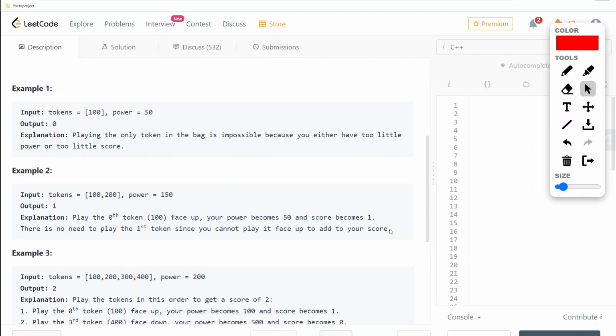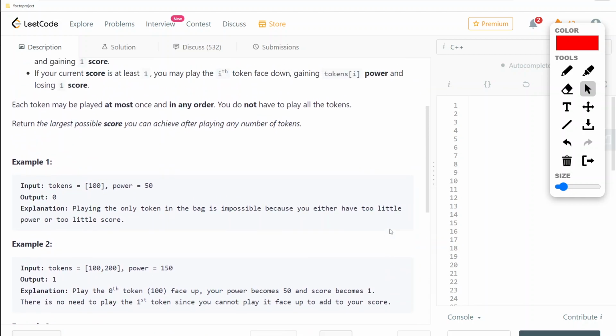So see the second example. There are 2 tokens given to us. At the start, we have 150 power, so we can play this token face up, right? And when we play a token face up, we gain 1 score.